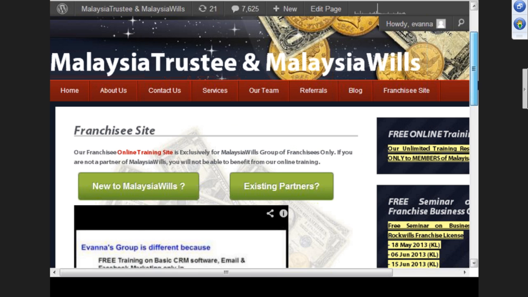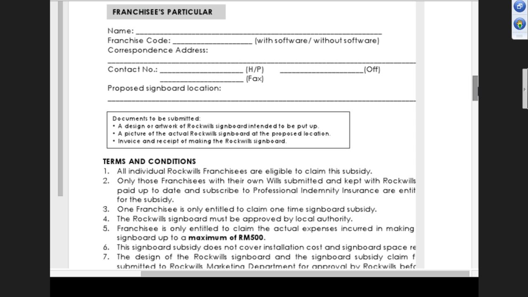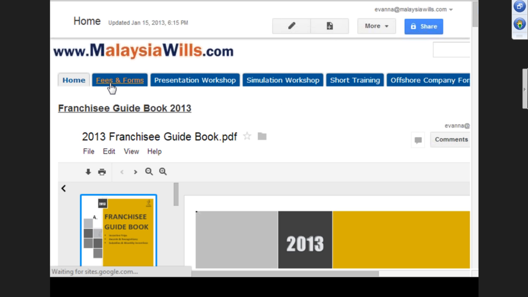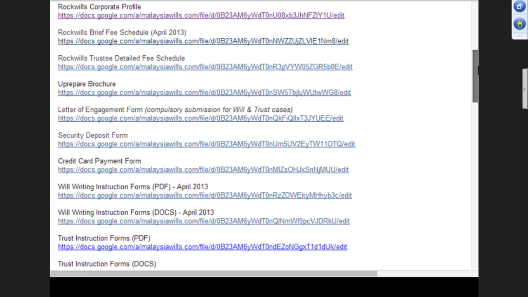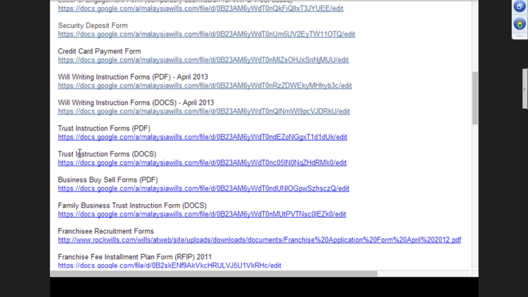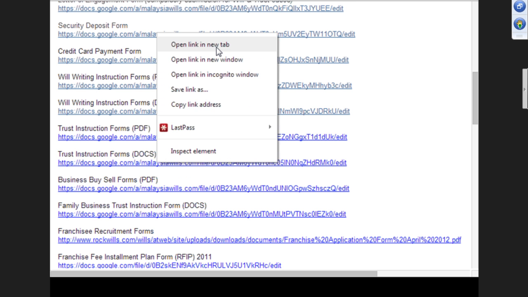So in order to get the form, you go to fees and form, and then scroll down until you see the trust instruction form in PDF format or in document format. We normally use document format because we want a soft copy. So this is what we do. Okay.